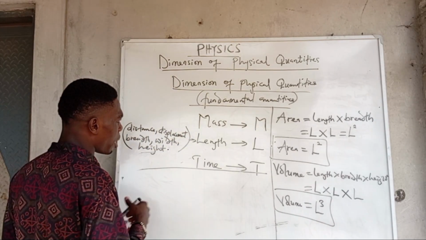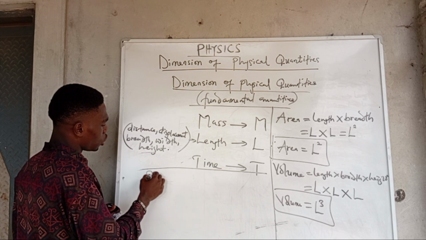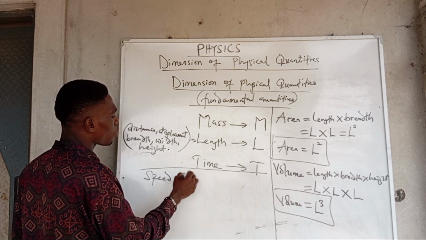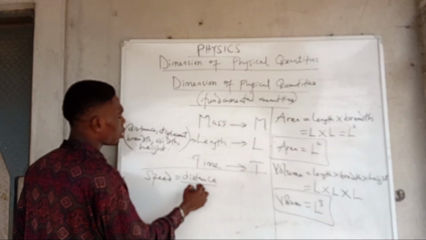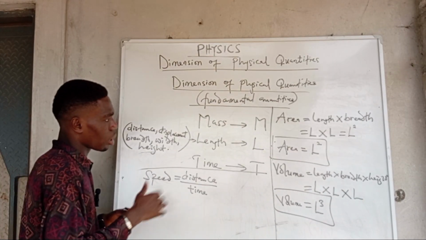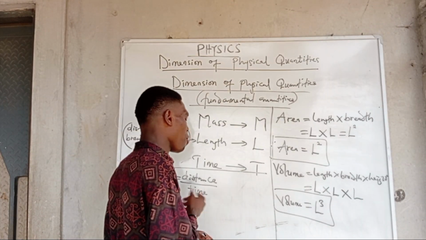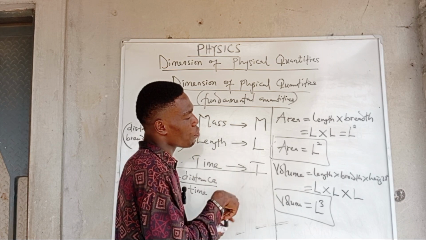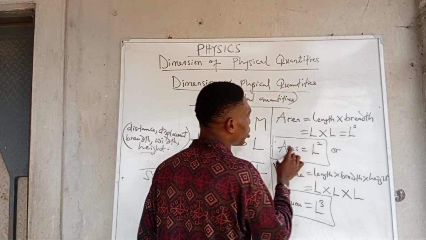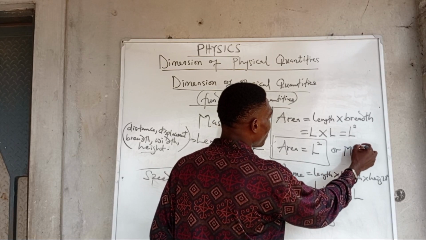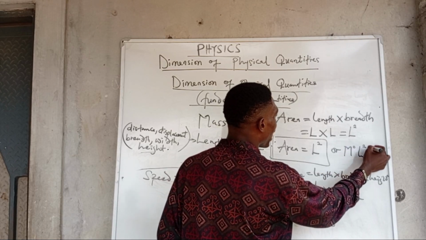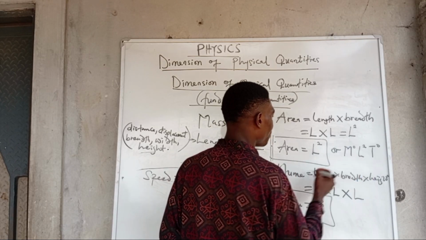Let's look at the dimension of speed. Speed is equal to distance over what? Over time. Now, before I go to this, let me quickly tell you that I can still write the dimension of area as M raised to the power of 0, L raised to the power of 2, and T raised to the power of 0.